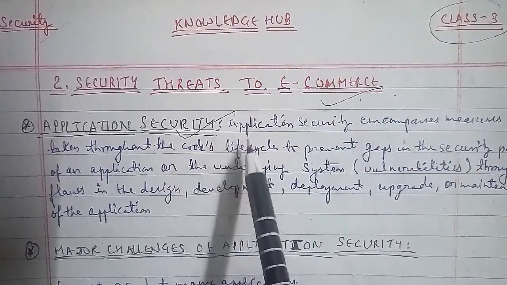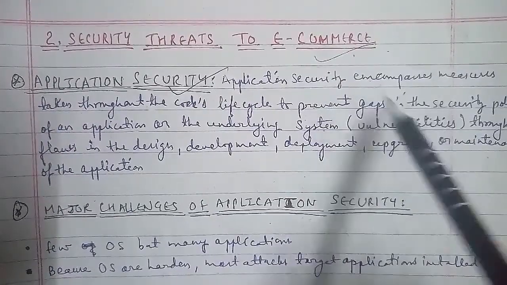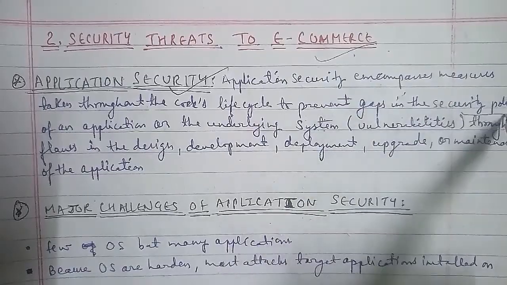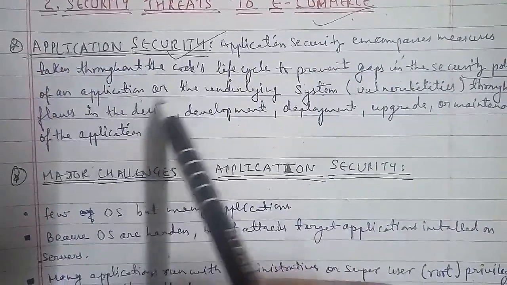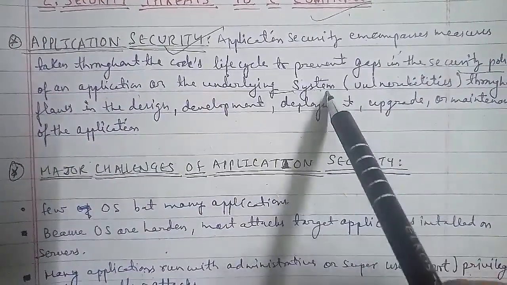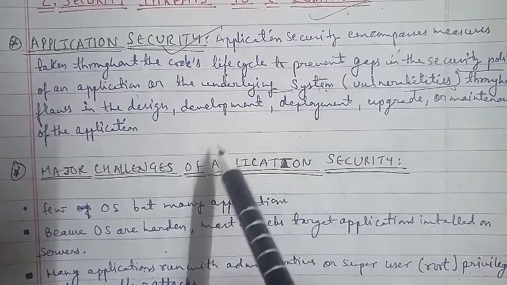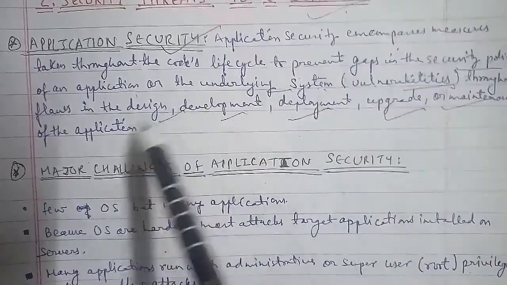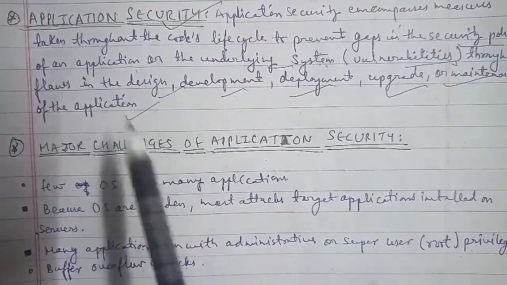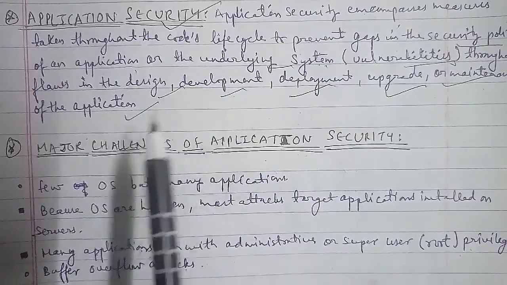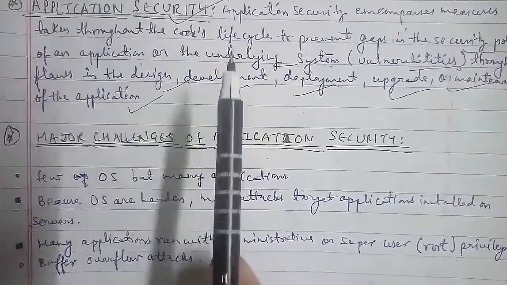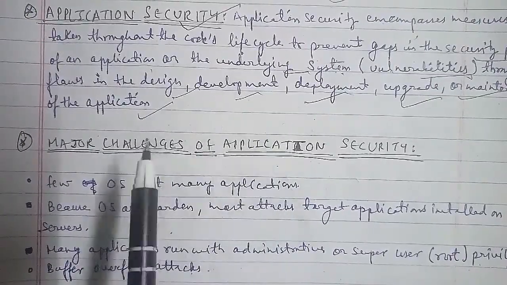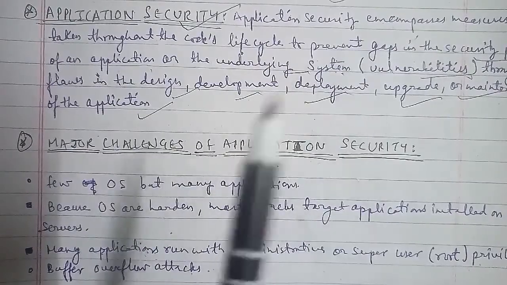Application security encompasses measures taken throughout the application's life cycle to prevent gaps in the security policy of an application or the underlying systems, vulnerabilities through flaws in the design, development, deployment, upgrade or maintenance of the application. Applications only control the kind of resource granted to them, and not which resources are granted to them. They in turn determine the use of these resources by the users of the application through application security.